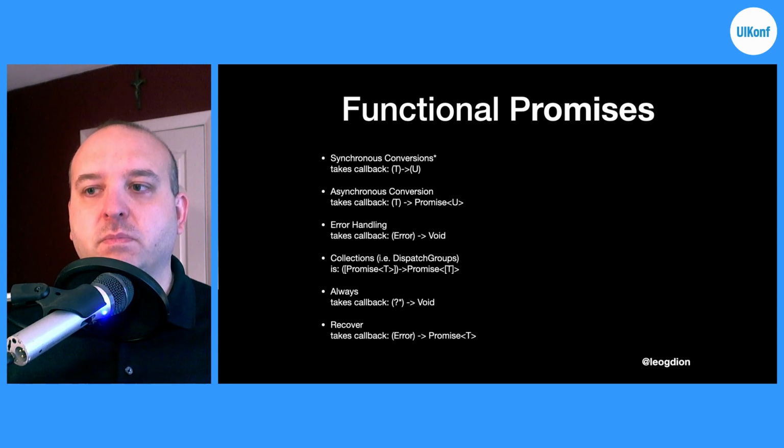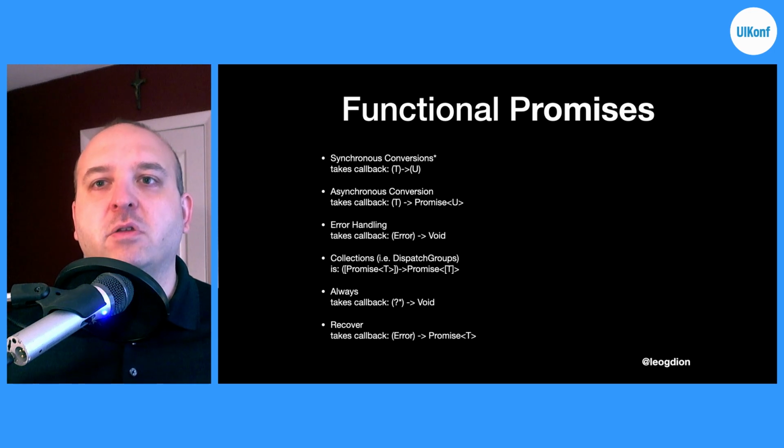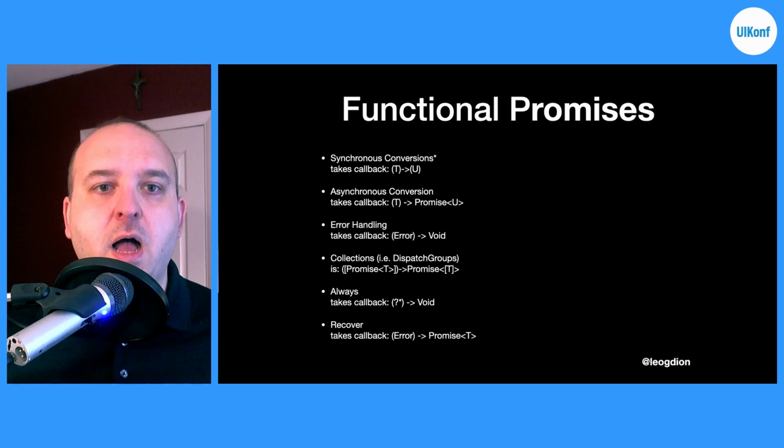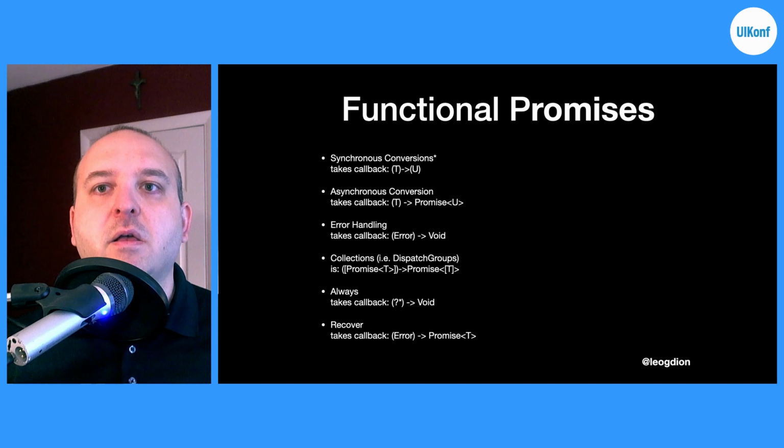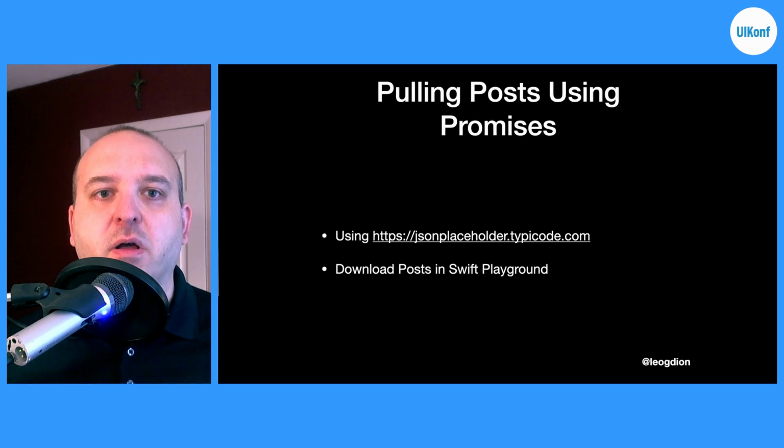If you have kind of like what we had done with the dispatch group, you have an always. So for instance, no matter if there's an error or not, you want to be able to run some sort of process or finish something regardless of whether there's an error state or not from that asynchronous call. And then there's also typically a way to recover, so convert that error into something that's then useful, that's actual data. So those are a few of the methods that you'll run into with a lot of these promise packages and libraries.